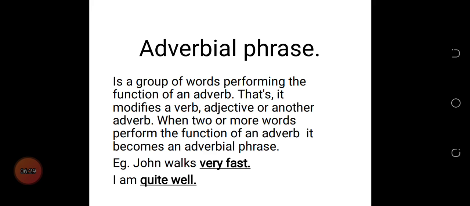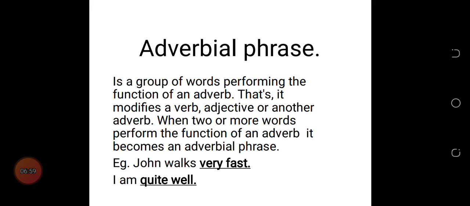Don't forget, an adverb modifies a verb, and an adverb modifies an adjective. Let's look at John walks very fast. We can have John walks fast, very good. But here we have introduced an adverb which is very, an adverb of degree, telling us the degree. So in underlining the adverbial phrase here, we underline very fast.